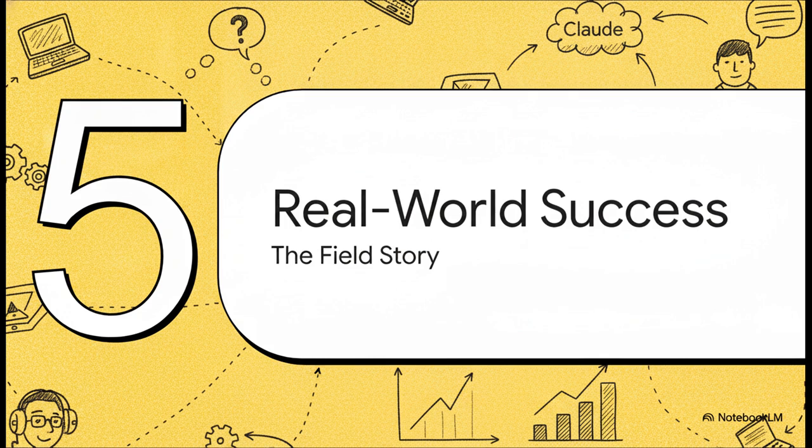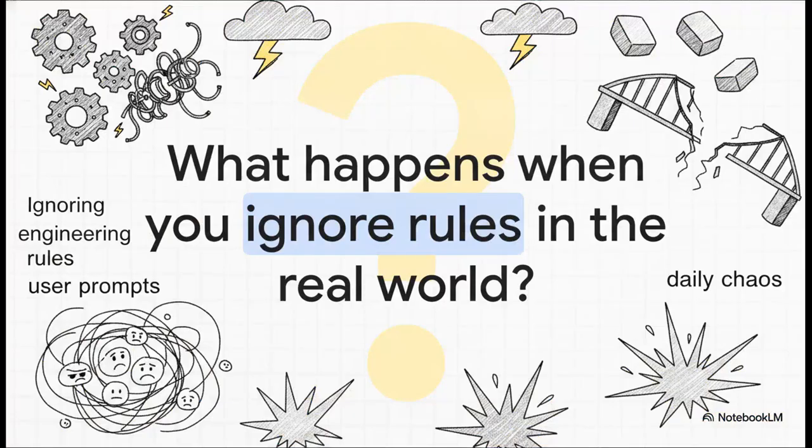Part 5. Real-world API success. The field story. To really hammer home why these pillars matter so much, let's look at an anonymous case study. A team was trying to automatically classify incoming customer requests. We really have to ask, what actually happens when you ignore these engineering rules in a live real-world environment? When you just leave everything up to the user prompt and hope for the best. Well, for this particular team, it resulted in daily chaos.